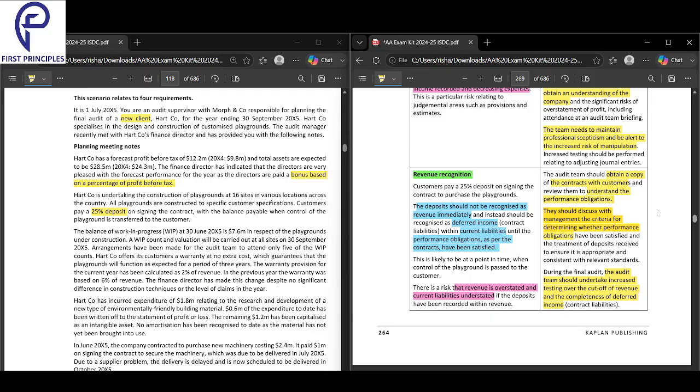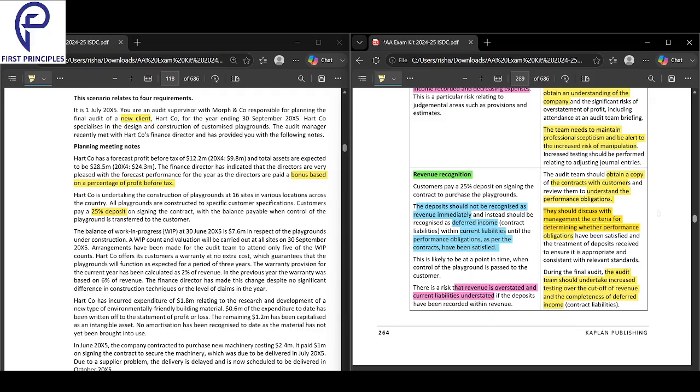So that is the entire process. We've understood what revenue recognition is. We understood the deposits should not be recognized as revenue immediately, but recorded as deferred income under current liabilities. Otherwise revenue would be overstated and current liabilities understated. Then we understood the actions: get a copy of the contract and understand everything. Second, discuss with the management the criteria for determining the performance obligations. And finally, the audit team should undertake increased testing over the cutoff of revenue and the completeness of deferred income.